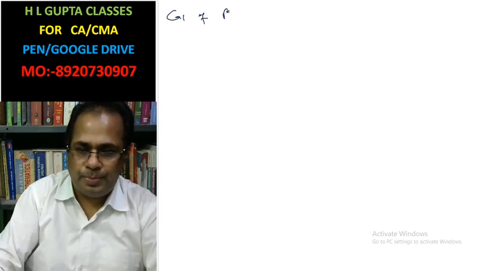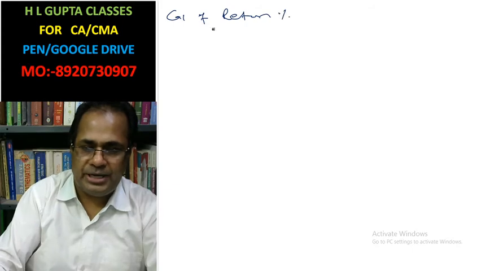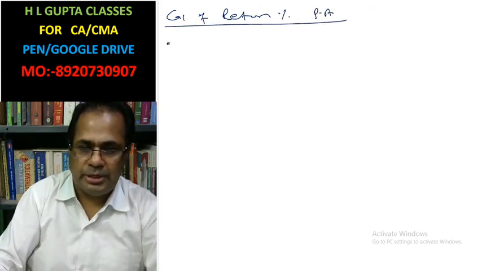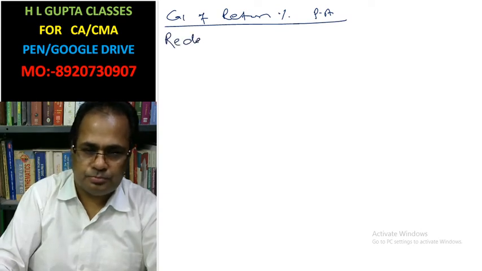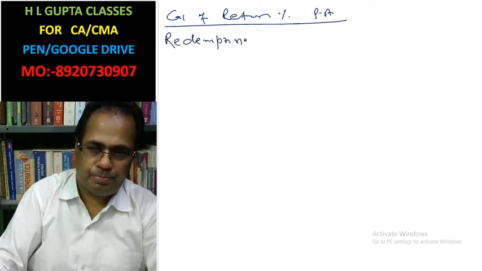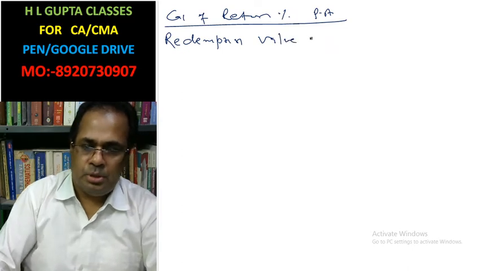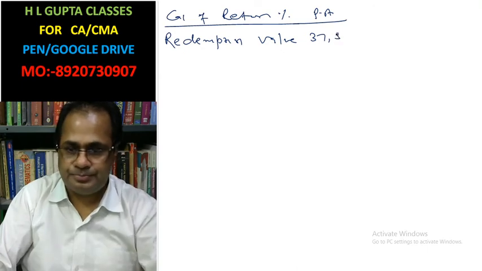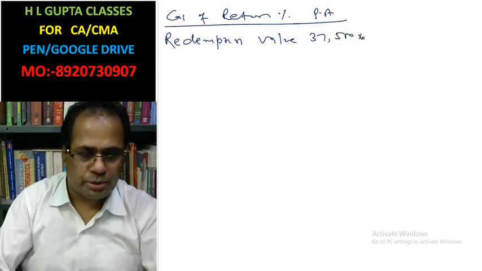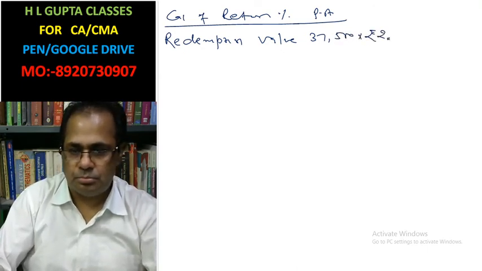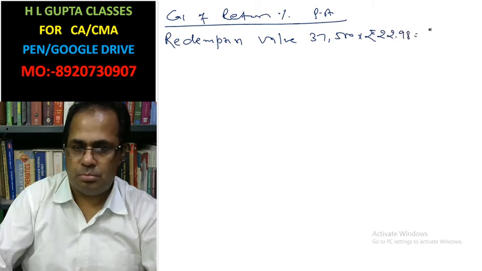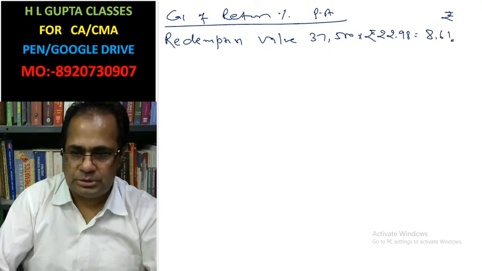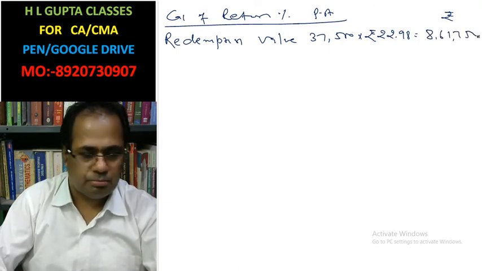Now calculation of return percentage per annum. Redemption value: 37,500 times 22.98 is 8,61,750.